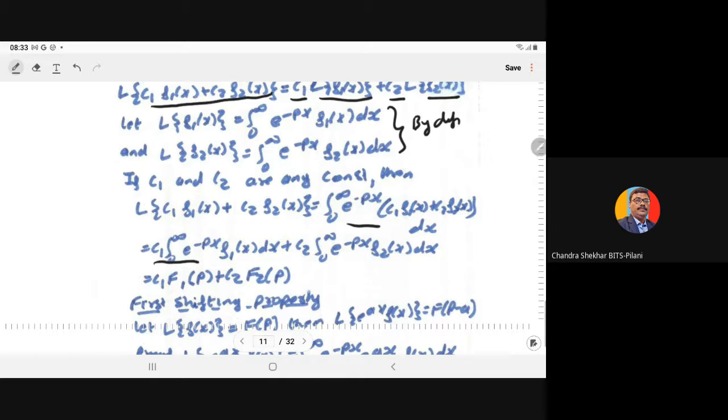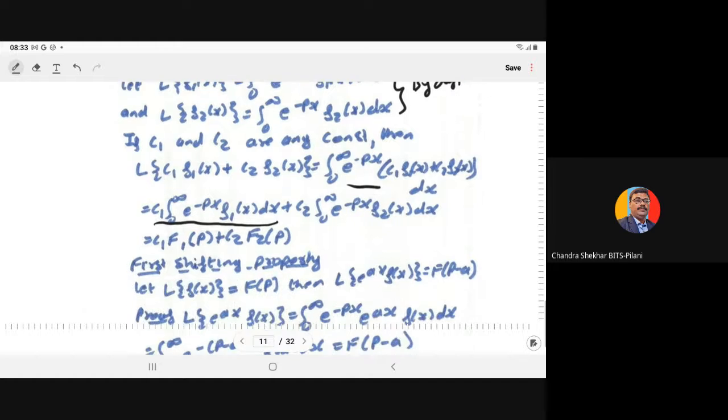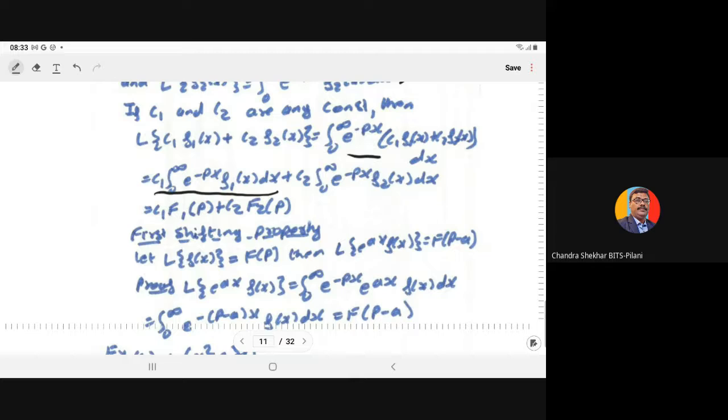We get c1 times the integral from 0 to infinity of e to the power minus px f1(x) dx plus c2 times the integral from 0 to infinity of e to the power minus px f2(x) dx. That is nothing but c1 F1(p) plus c2 F2(p).